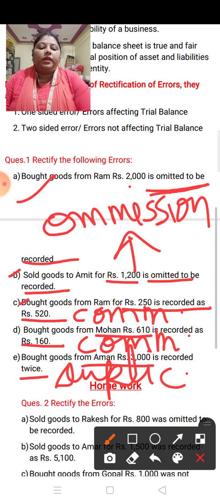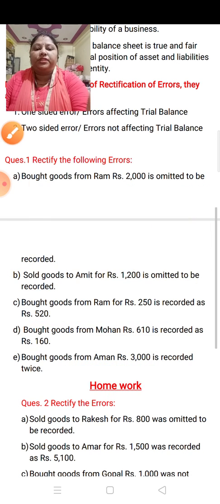So in this question there are only three types of error. The first two transactions are based on error of omission, the third and fourth transactions are error of commission, and the fifth transaction is based on error of duplication. So in this question we will work with these three types of errors. Okay, so let us start this question.